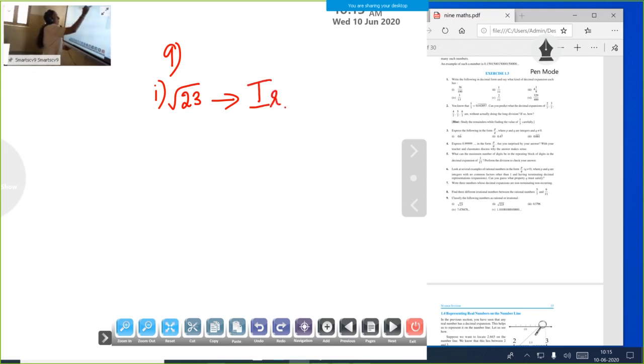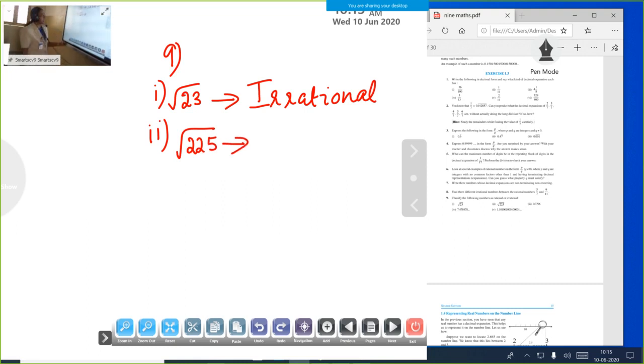Okay, this is one irrational. Second one, root of 225. Is it rational or irrational? We know the value of root 225 is 15, because 15 into 15 equals 225.